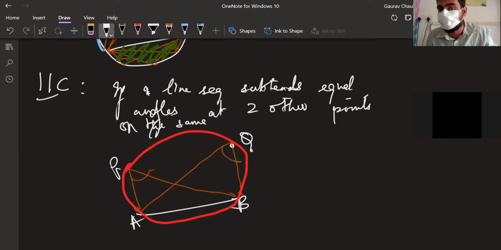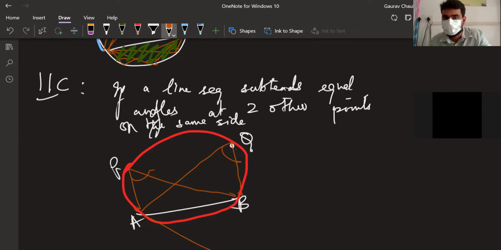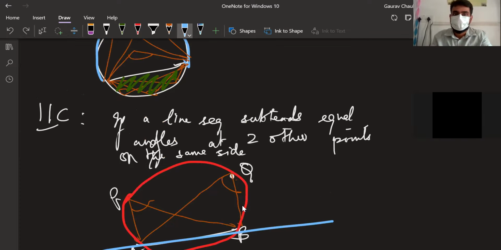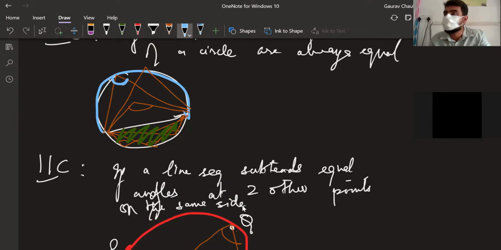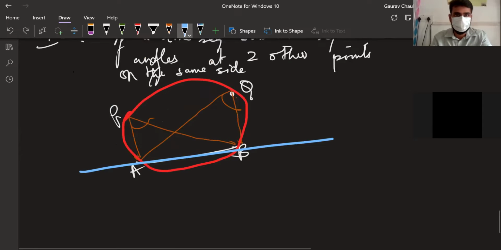part. Okay, on the same side. If Q is this side, if I put Q here, then it will not form a circle. Okay, it should be on the same side of the line. Both P and Q should be on the same side of the line. Okay, then only it will form a circle. If it is this side, it will not form, because you see this angle and this angle are not the same. Are you getting it? That's why it will not end up forming that. Okay with that? Yeah. So if on the same side of the line